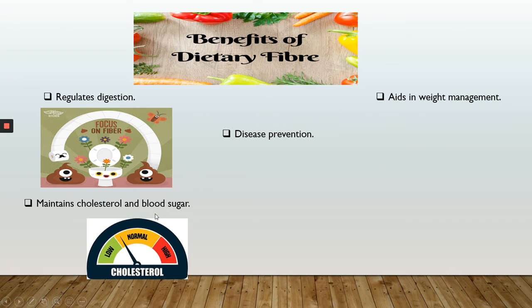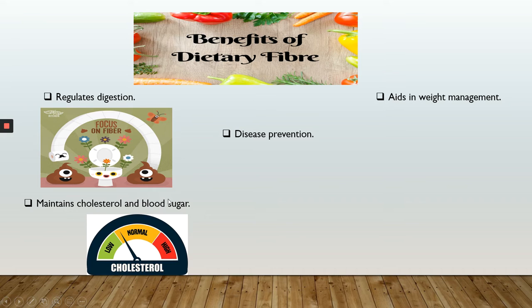The second important function of dietary fibers, of roughage, is that it maintains cholesterol and blood sugar. When you digest food, the cholesterol that is released by the body gets reabsorbed in the body. But if soluble fibers are present, then these soluble fibers bind to the cholesterol, and through digestion they remove it from the body. This is how it maintains the cholesterol level in the body.